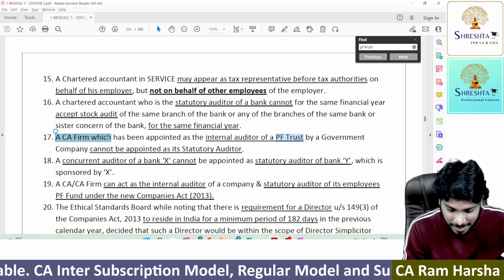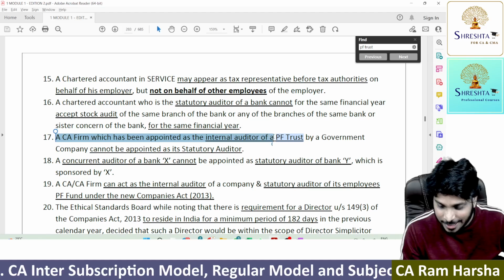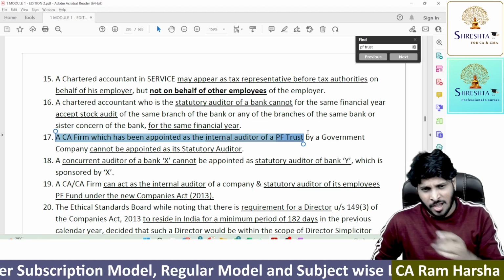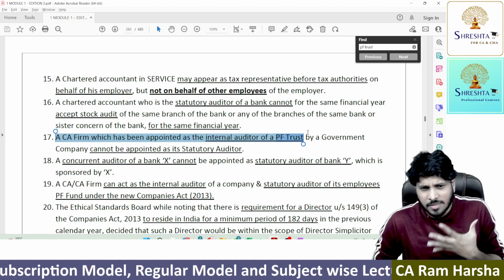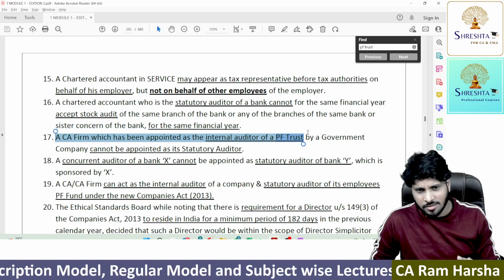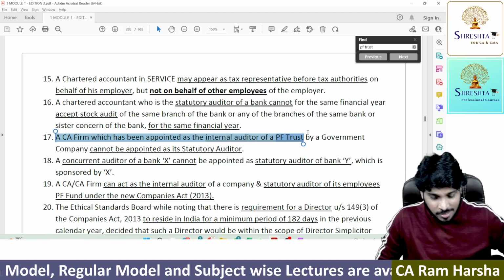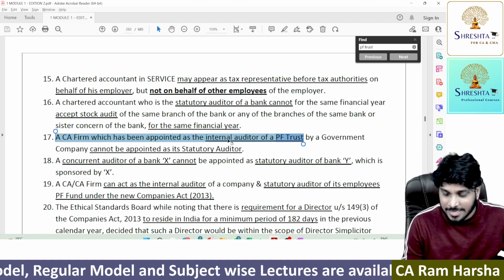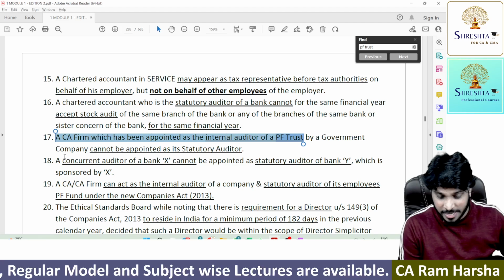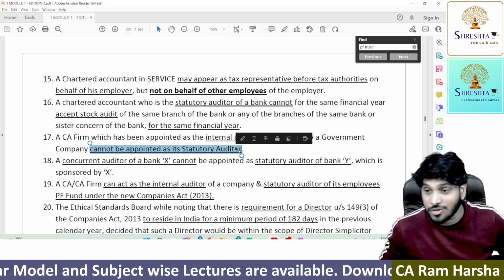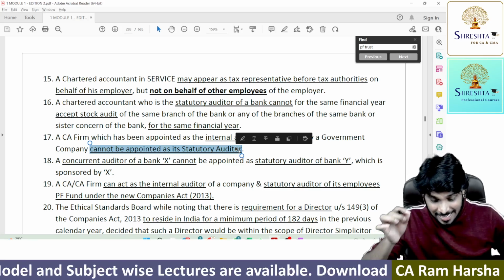Very happy that my material contains almost every point related to RTP, which many other materials don't contain. I didn't do much. I didn't do something great. I just followed ICA material. Getting it? I just respected whatever content given in ICA material. A firm which has been appointed as internal auditor of PF Trust by a government company cannot be appointed as its statutory auditor. Clearly the point is given.